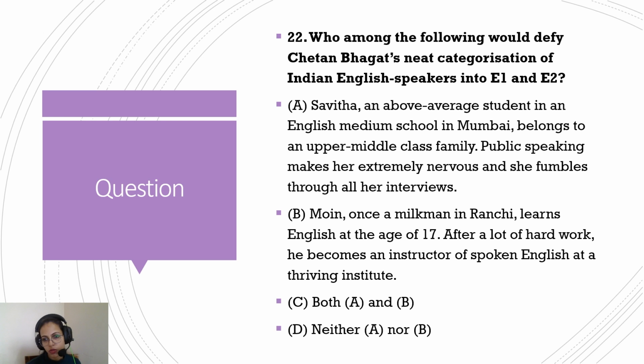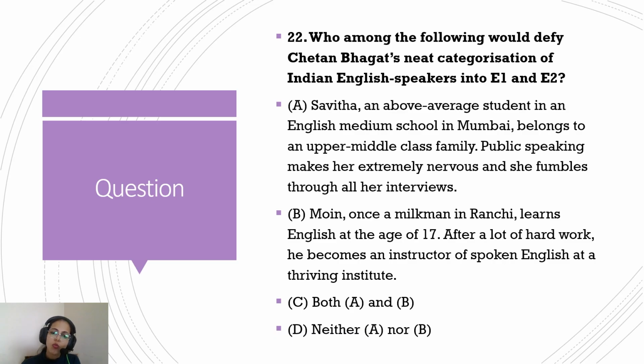Public speaking makes her extremely nervous and she fumbles through all her interviews. But she is an above average student in an English medium school, so she is exactly the classic E1. She has issues with public speaking, but her language is not a problem.